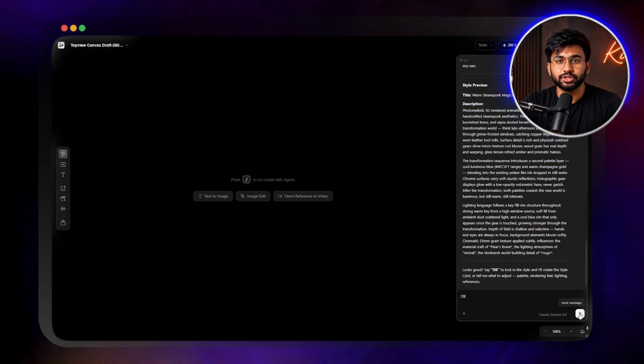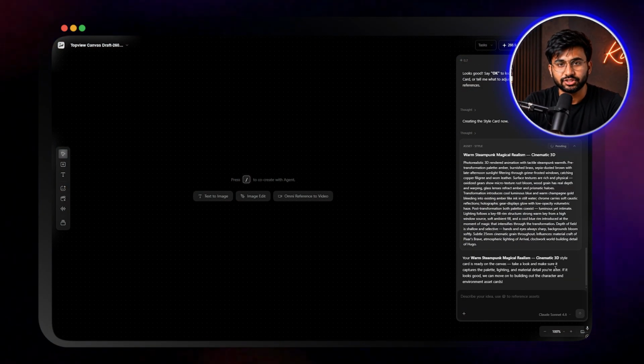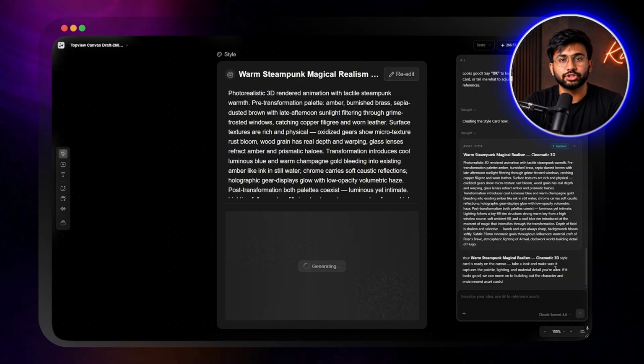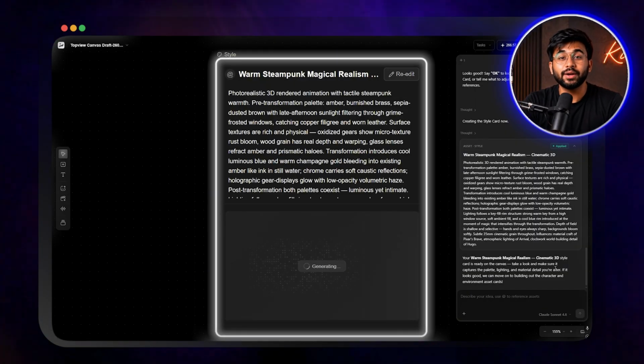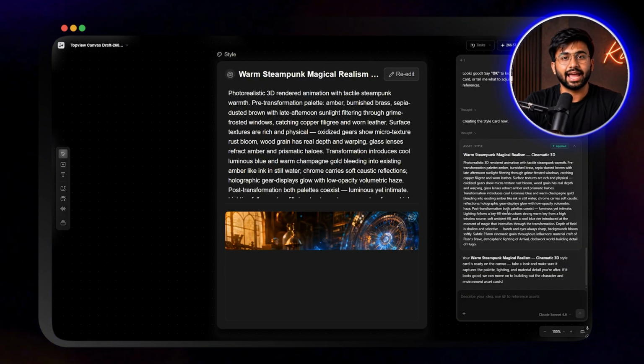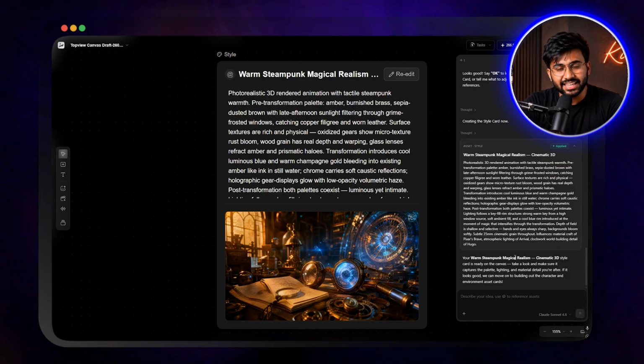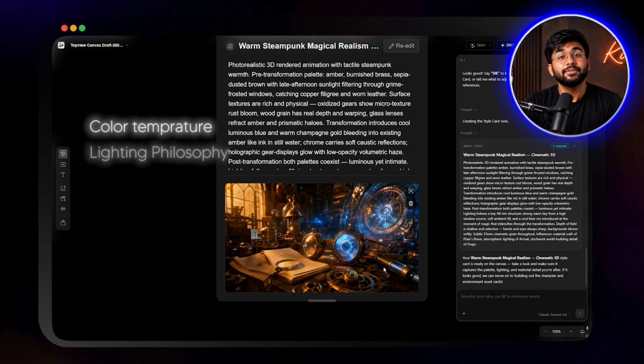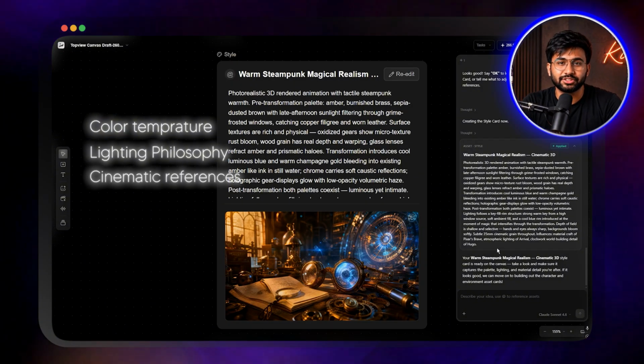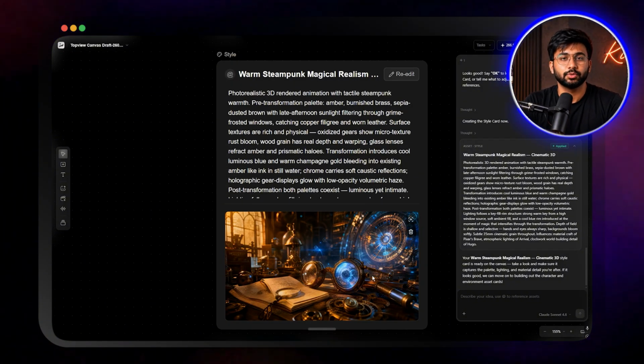I approved the story direction. Then, the agent used GPT Image 2 to generate a master style card directly onto the infinite canvas. Not a reference image you upload and hope the AI vaguely understands, a precise generated visual document defining the exact color temperature, lighting philosophy, and cinematic references for every frame this project would produce.